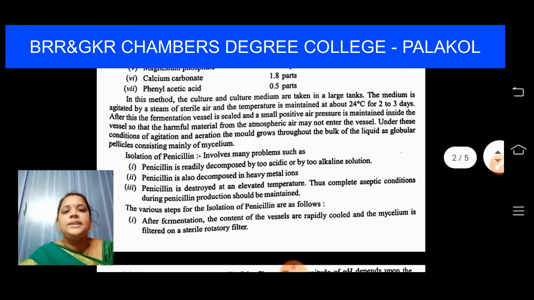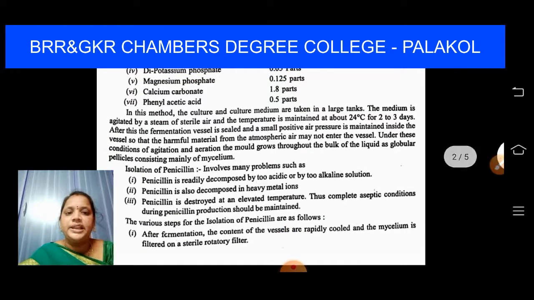Under these conditions of continuous agitation and aeration, the mold grows through the bulk of liquid as globular pellicles consisting mainly of mycelium. So how is the penicillin isolated? Growing Penicillium notatum species in large tanks, fermentation taking place for 3 days at 24 degrees centigrade, everything will be okay. The mold will be grown.